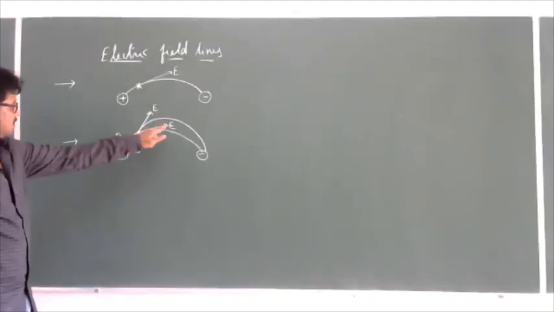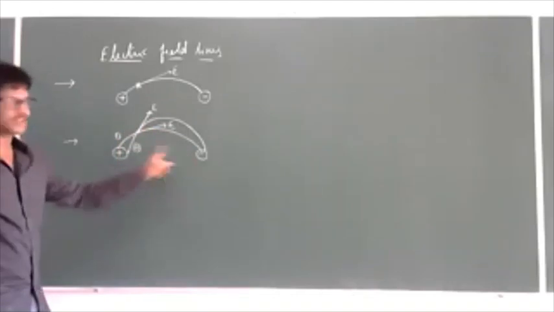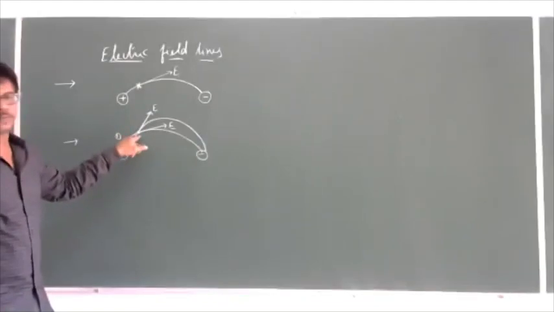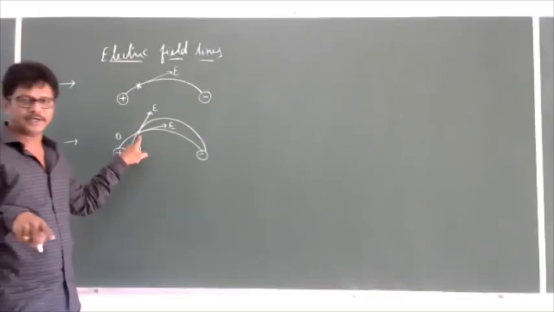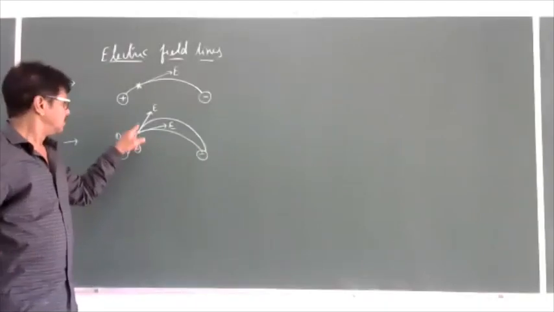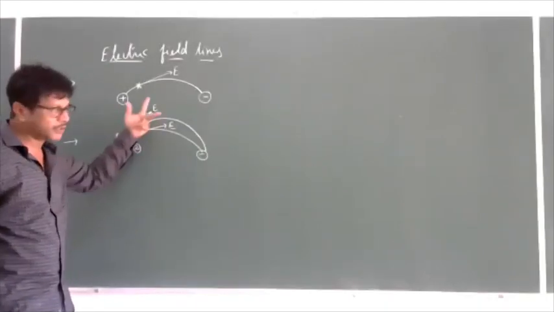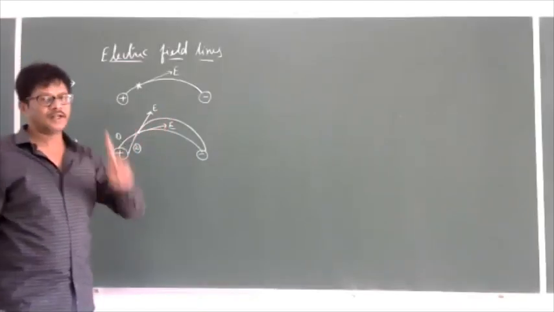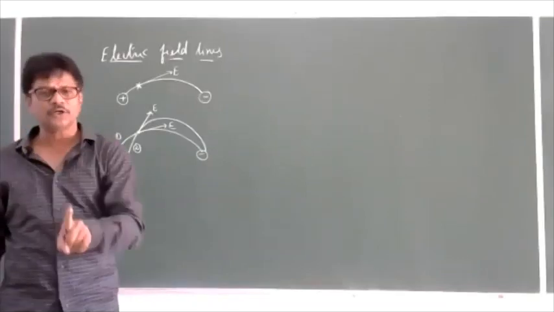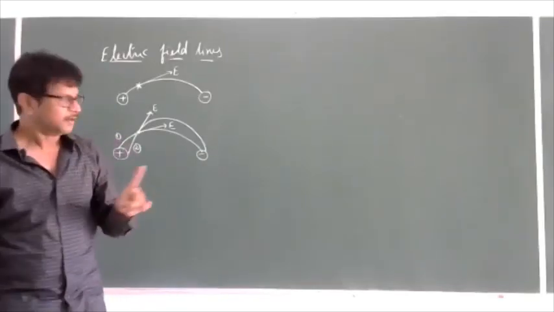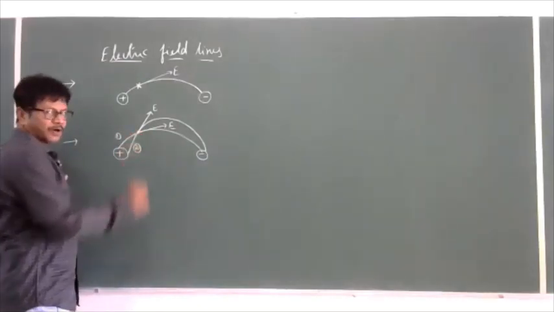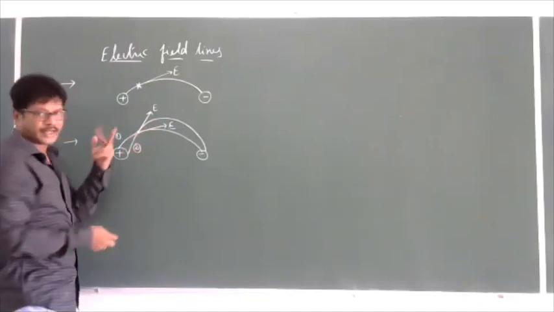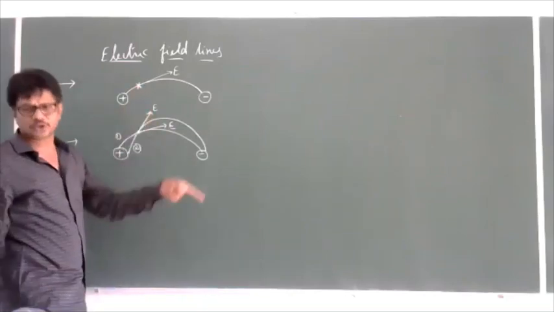So this electric field is because of the same two charges. But at a particular point, that is at the intersecting point, at the same time, the same electric field is having two directions, which is not possible, because one electric field will have one direction at a particular point at a particular time.